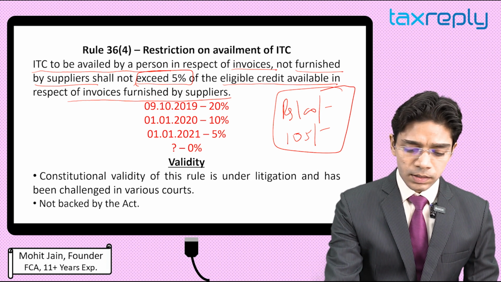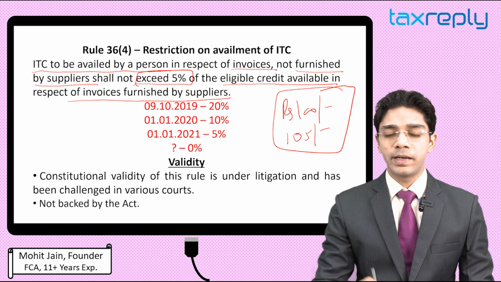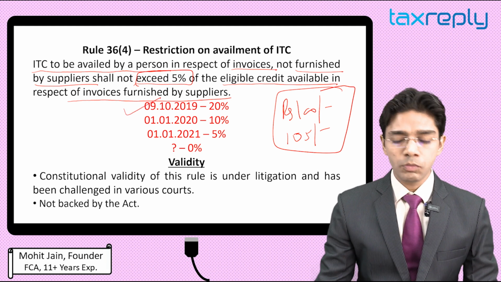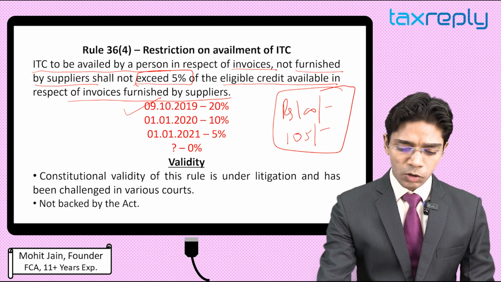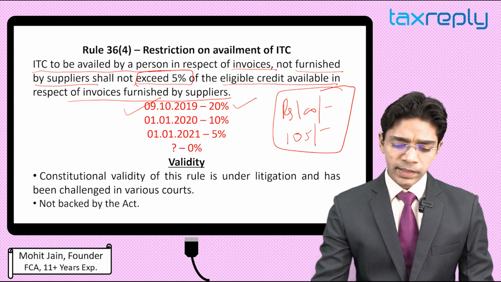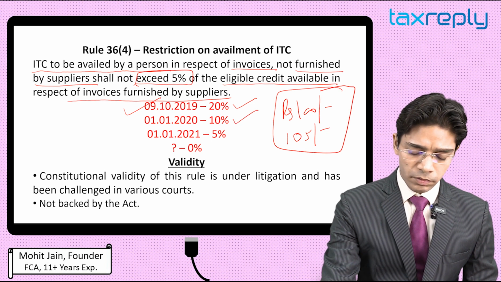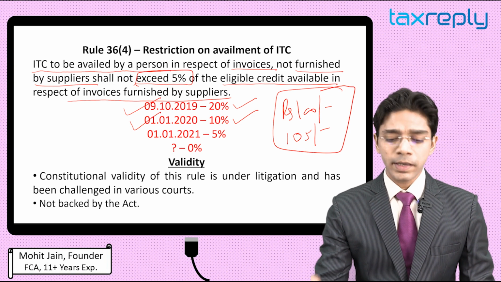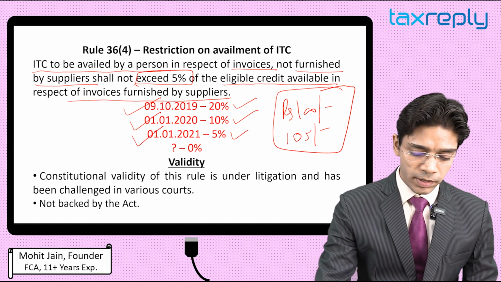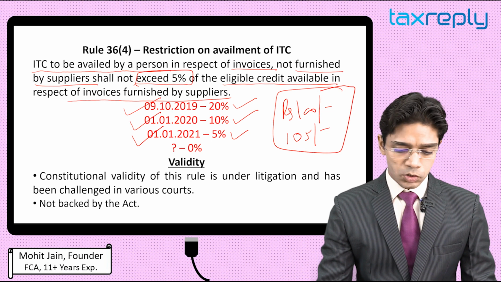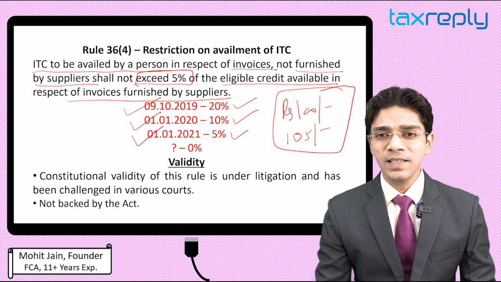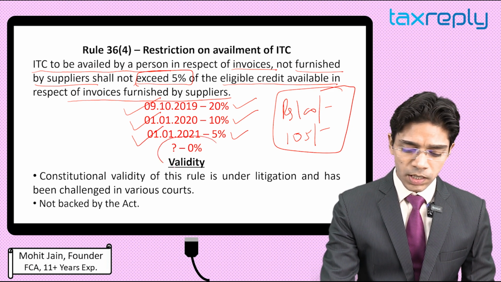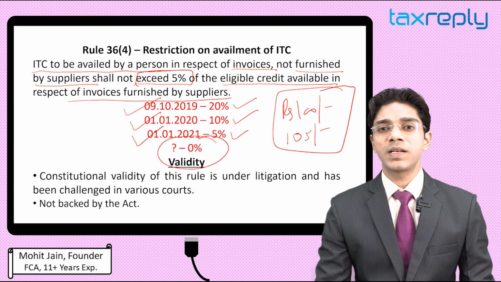This rate of 5% is as on date, but it was not so earlier. This rule was initially inserted on 9th October 2019 with a capping of 20%. Later, it was reduced to 10% with effect from 1st January 2020. And it was further reduced to 5% with effect from 1st January 2021. So by seeing the trend, one can easily understand where the department is going, and we can safely assume that in future it can be reduced to 0%.